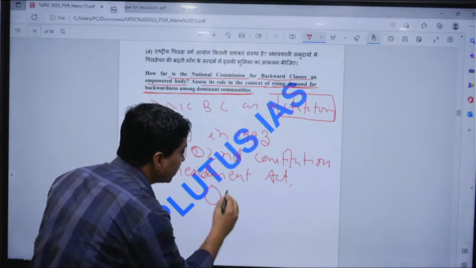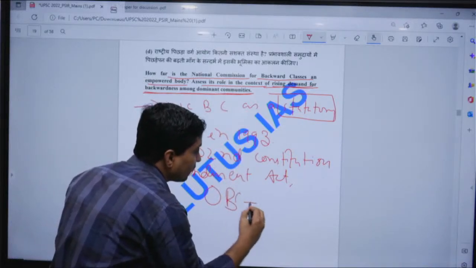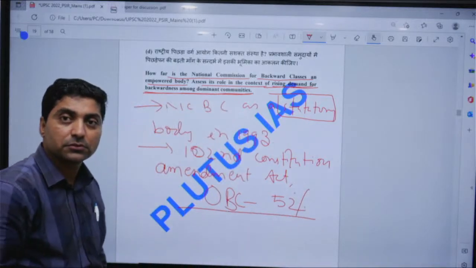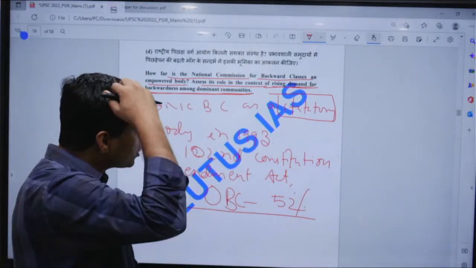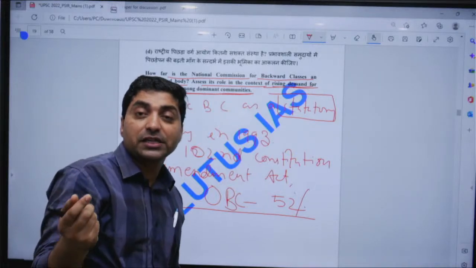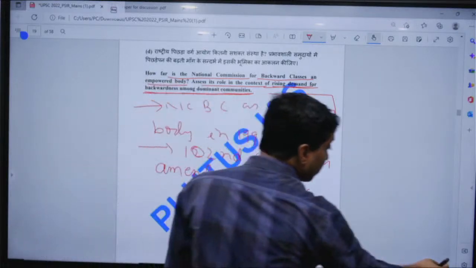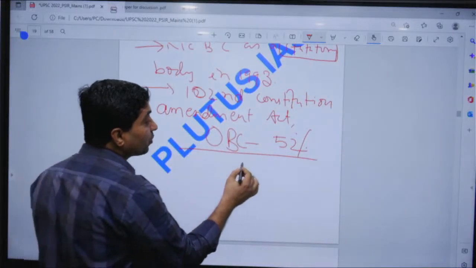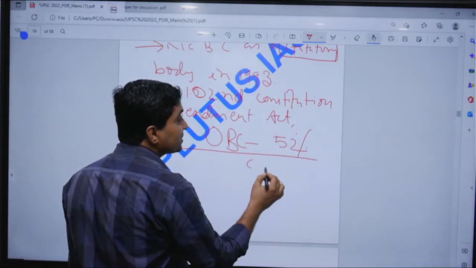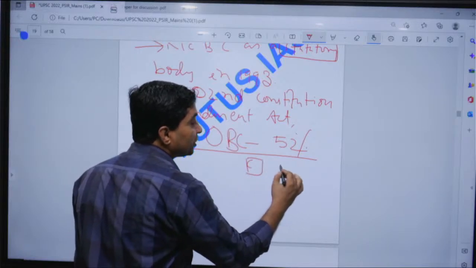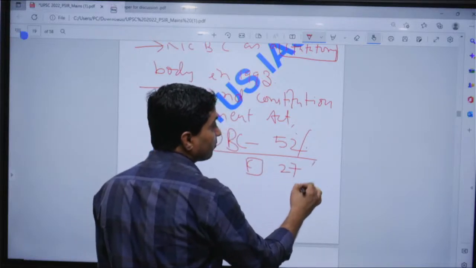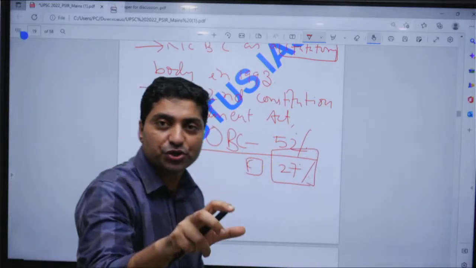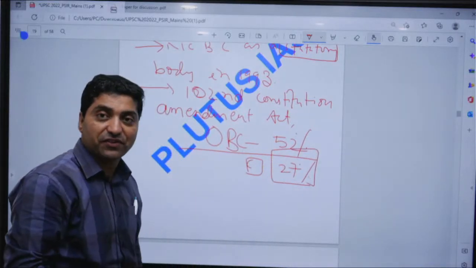The OBC constitutes 52% of the population as per the Mandal Commission report. Now OBC is not a homogeneous community, it is a heterogeneous community, and within the OBC there are a few castes which have occupied most of the 27% reservation.